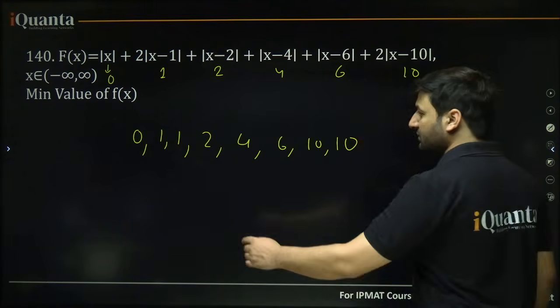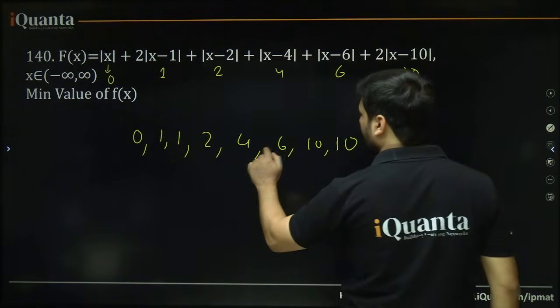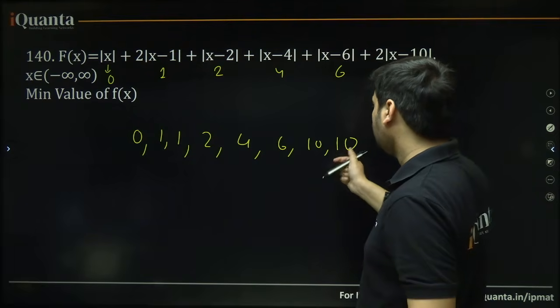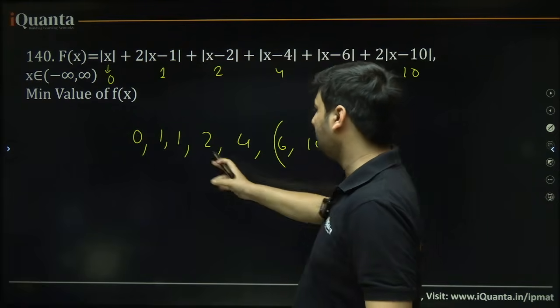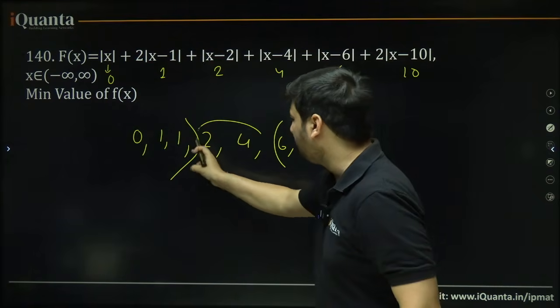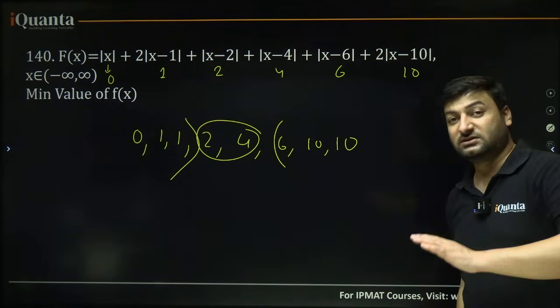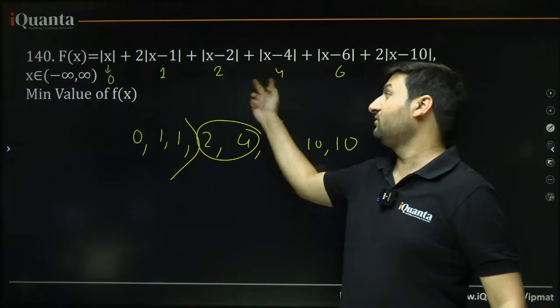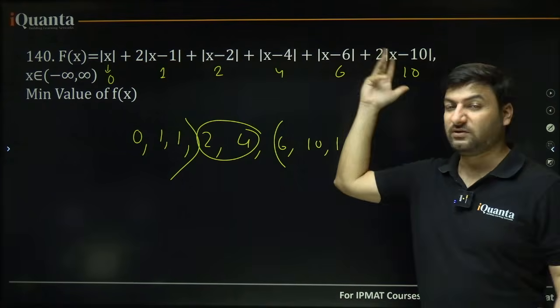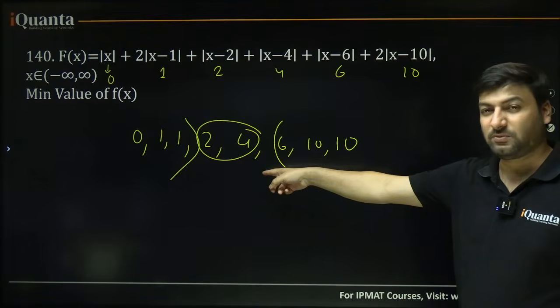How many quantities do you have? 1, 2, 3, 4, 5, 6, 7, 8. 8, that means 3 quantities will be on this side, 3 quantities on this side. Still the medians are 2 comma 4. But this is just a coincidence. Many of you must be thinking 2 and 4 are already the critical points here, can't we just take them? Don't do it like this. This is the proper method.